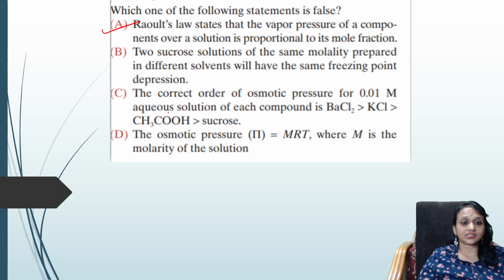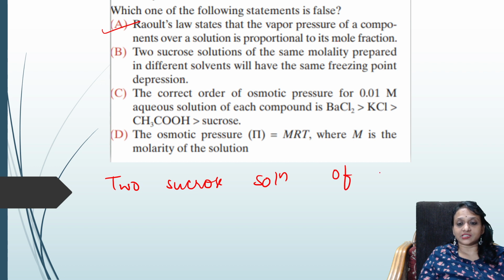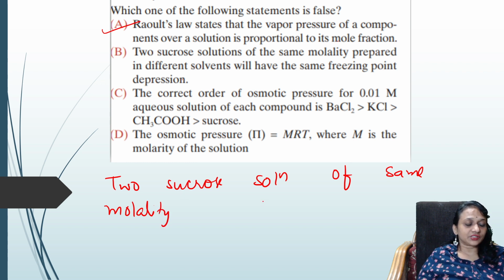It's right. Next. Two sucrose solutions of the same molality prepared in different solvents will have the same freezing point depression. Oh, this is a little bit wrong. Let's see why. Because two sucrose solutions of same molality, they said. Same molality means, according to this, freezing point. Observe carefully, students. Molality is same means freezing point also will be same.